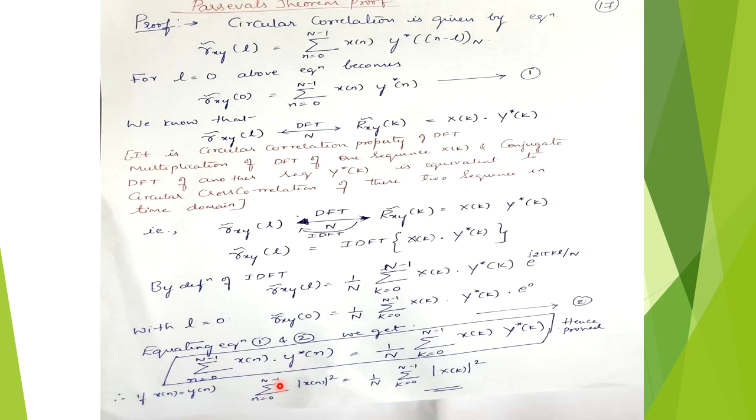So summation of n equal to 0 to N minus 1 magnitude square of x of n is equal to 1 by N summation of magnitude square of X of k. So here Parseval's theorem is satisfied, it is proved.